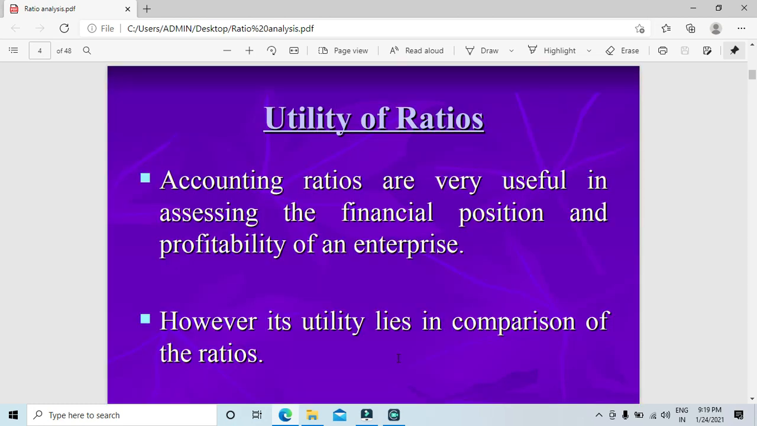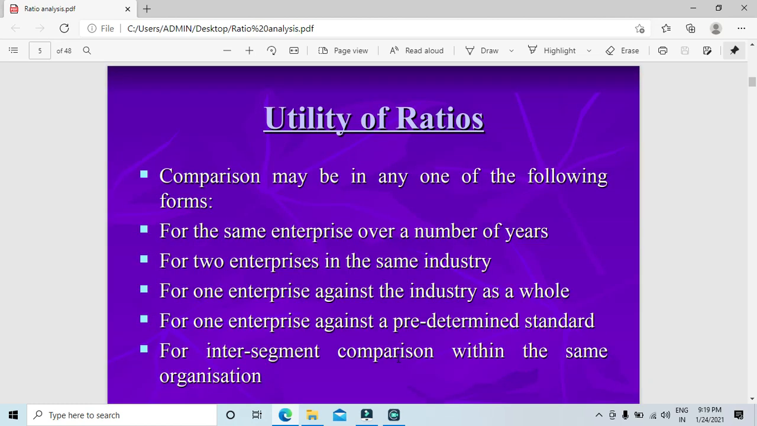So, utility of ratios: accounting ratios are very useful in assessing the financial position and profitability of an enterprise. So what is the financial position, what are the profits coming out of that particular situation, all will be known through ratios. However, its utility lies in comparison of ratios as such.